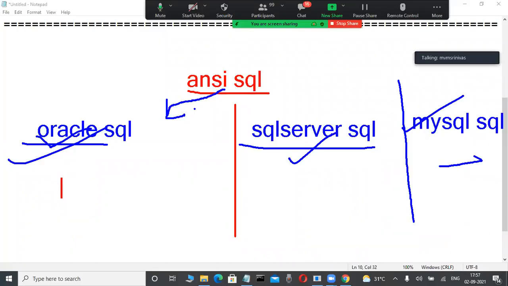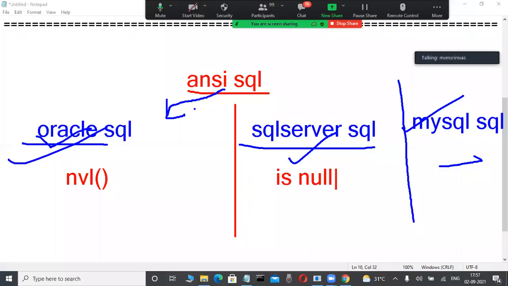Functions are also different. In Oracle SQL, which we are learning in the course, there is the null value problem. For null values we use the function NVL on the Oracle side. If I try the same function in SQL Server, no, it is different. In SQL Server, ISNULL is the function we use. In MySQL, IFNULL is a function.